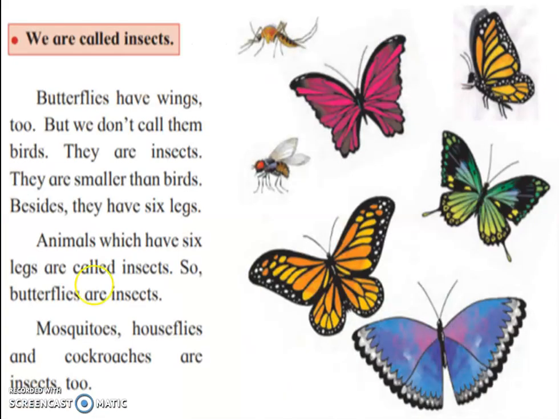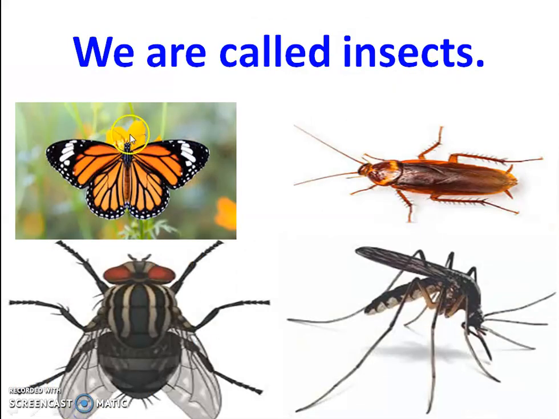The next type is we are called insects. Butterflies have wings too, but we don't call them birds. They are insects. They are very small compared to birds. Besides, they have 6 legs. Animals which have 6 legs are called insects. So butterflies are insects. Mosquitoes, houseflies, and cockroaches too are insects. Insects means those which have 6 legs.